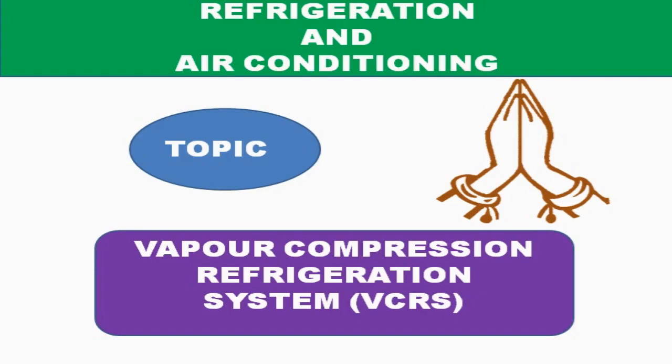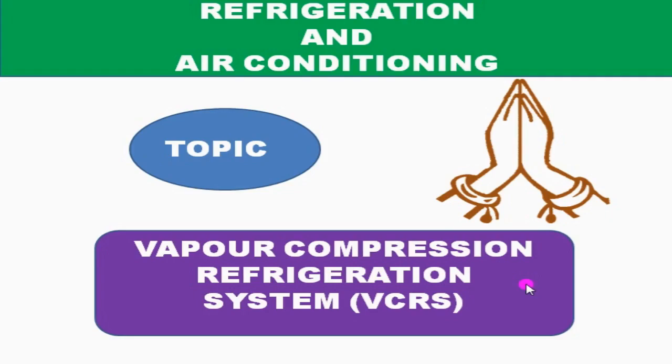Today you are going to learn how the vapor compression refrigeration system works, what the components in it are, what their functions are, and what the benefits and disadvantages of the vapor compression refrigeration system are by watching this video. In vapor refrigeration systems, instead of air, vapors like ammonia, carbon dioxide, sulfur dioxide, and freon are used as working fluids.